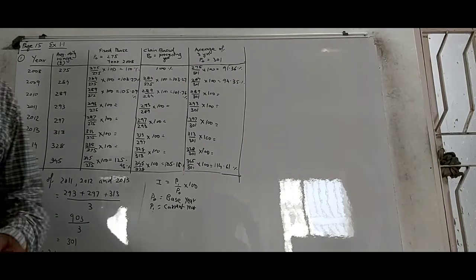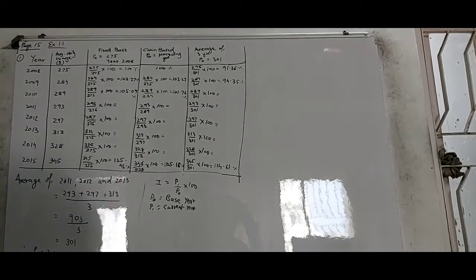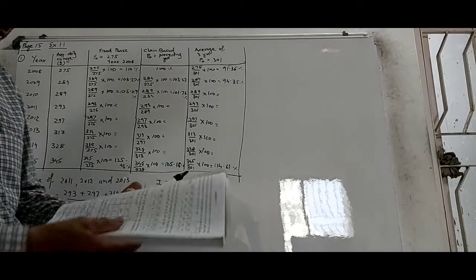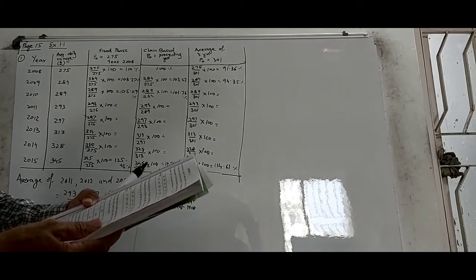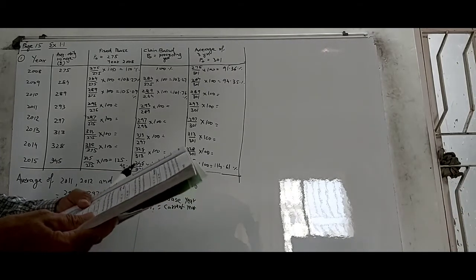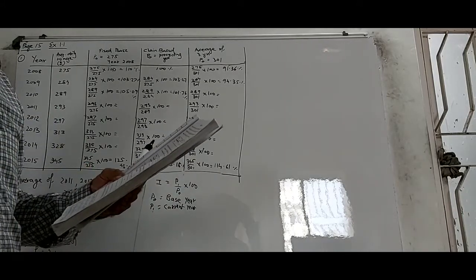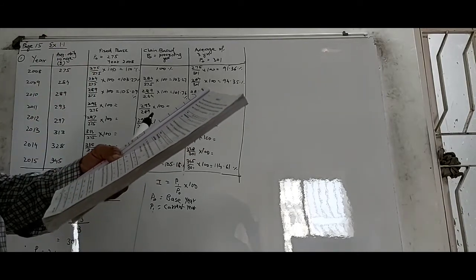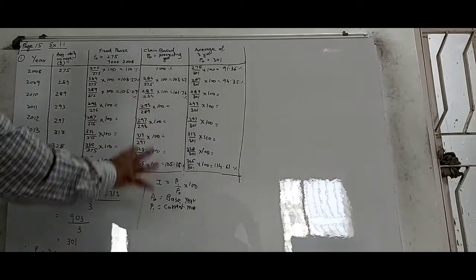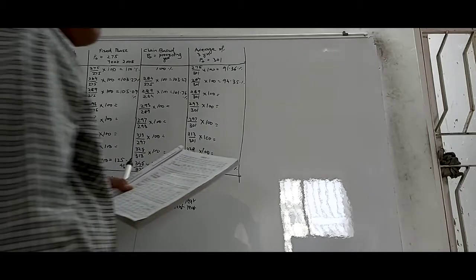Alright. Now let's see question number 2. Question number 2 is also similar to question number 1. If you look at question number 2 on page number 15, from the following data about the retail price of sugar in a city, find the index number of the price of sugar by fixed base method, taking 2008 as the fixed base, the chain base method, and then the average of 2 years, 2009 and 2010. It is similar to this exact one, and therefore I am not doing it. I will do the third one, which is slightly different. Alright, so let's do the third one now.